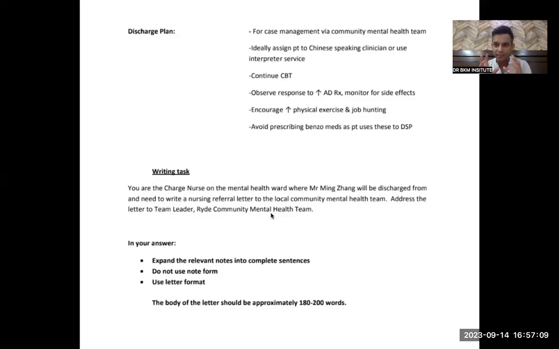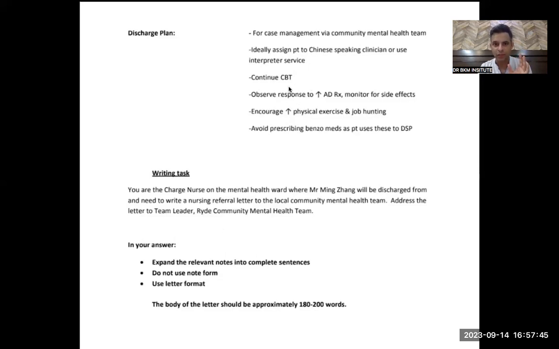Now you can well understand the purpose. You are writing to the team leader of a community health team, and you will tell the team leader that this is the discharge plan that the team leader needs to implement when the patient comes to the community mental health team. This is the main purpose of the letter. This is the plan that the team leader has to perform. So you are writing a letter to the team leader to follow this plan. You can understand that this is the most important thing and what composes the purpose of the letter.